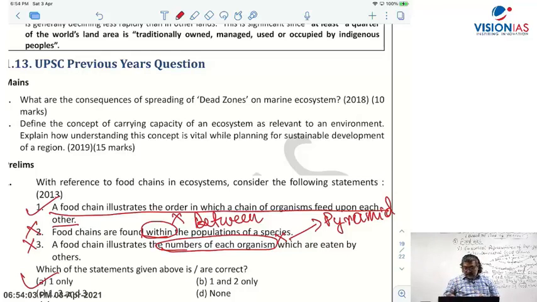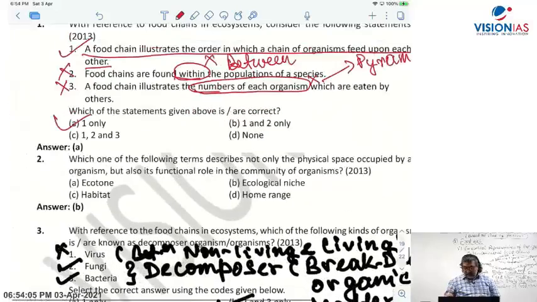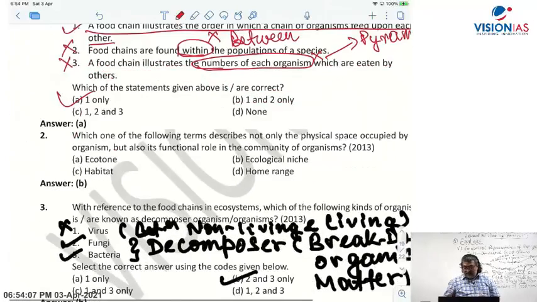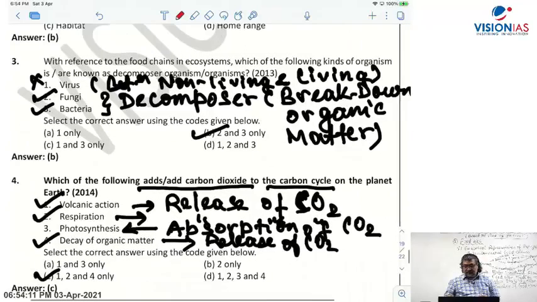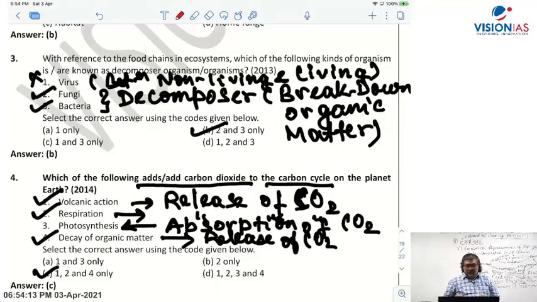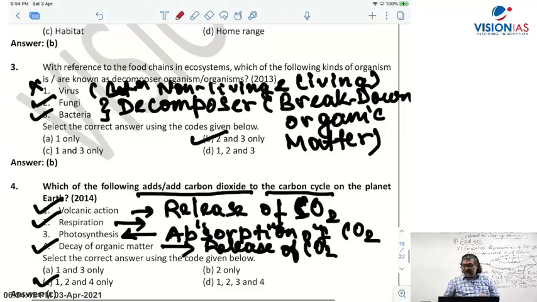Now let's look at another one here. Another one which was asked in the exam, this one. Question number 3. With reference to food chain in the ecosystem, which of the following kinds of organism is a decomposer?